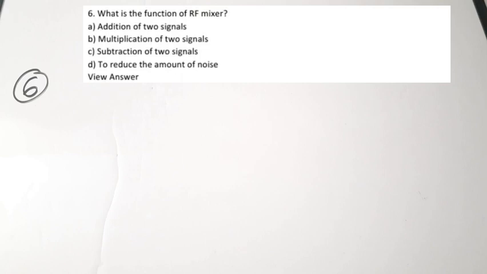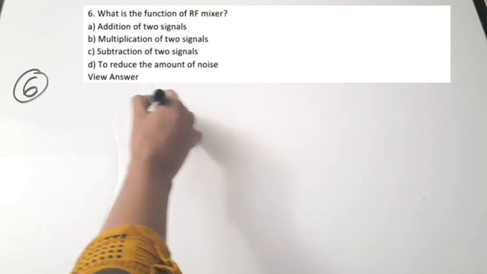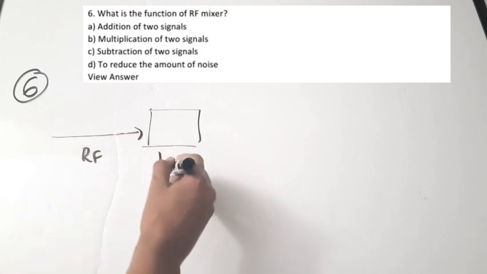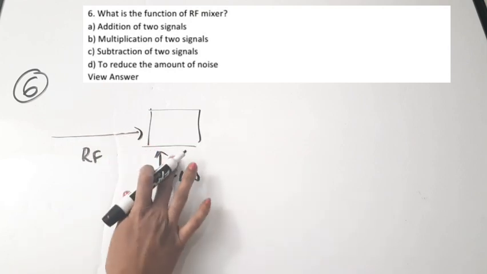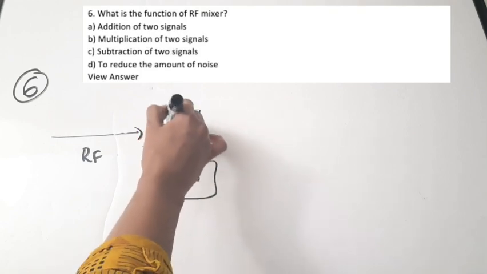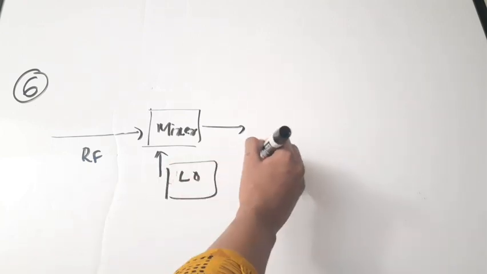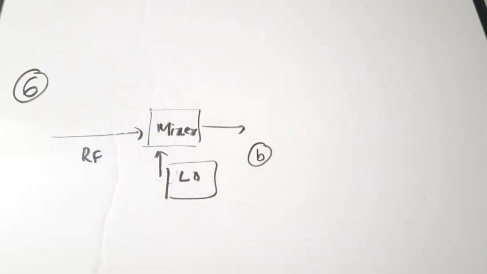So RF mixer, it will be actually translating the frequencies by combining the signals, that is by multiplying the two signals. So generally what we do is we give the input RF waveform and the local oscillator wave to a mixer, and it will multiply both the signals. Okay. So the process happening is multiplication. Correct answer is option B. So please do watch the video on the super heterodyne receivers. Okay. You will get a very clear idea in very less amount of time. Here the correct answer is B, multiplication of two signals.